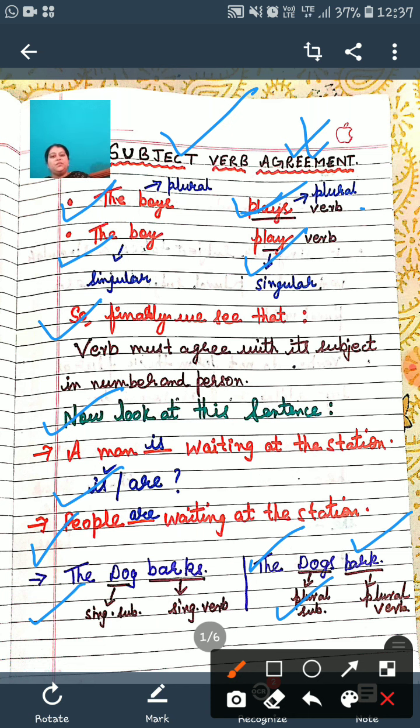Basically, subject verb agreement is also called subject verb concord. In this concept, you need to understand that the verb has to agree with the subject. If the subject is singular, the verb has to be singular. If the subject is plural, the verb also has to be in plural form.